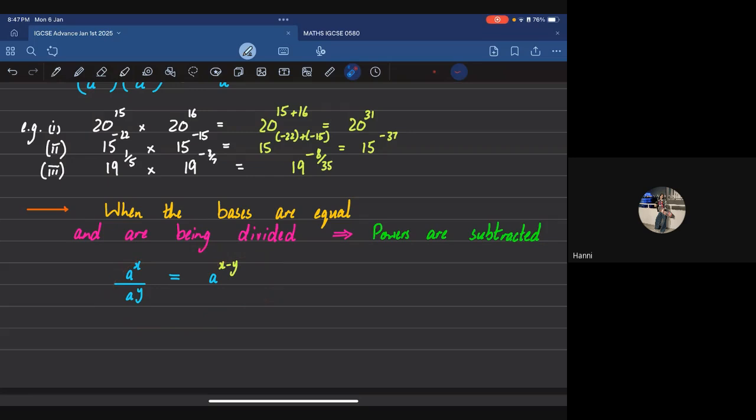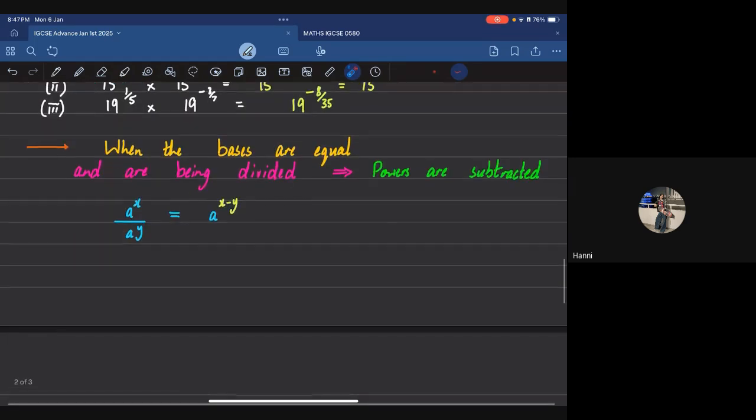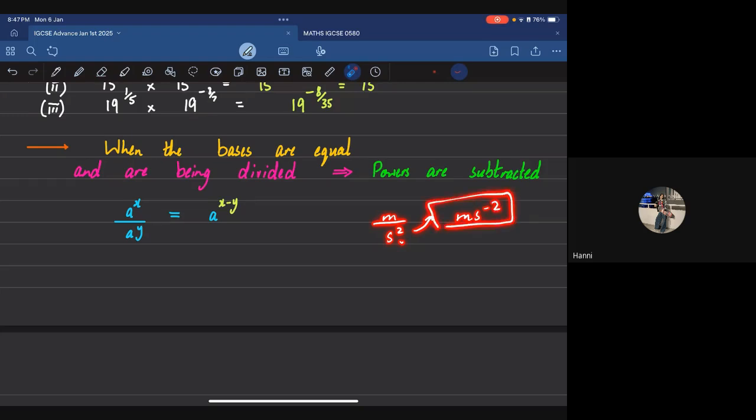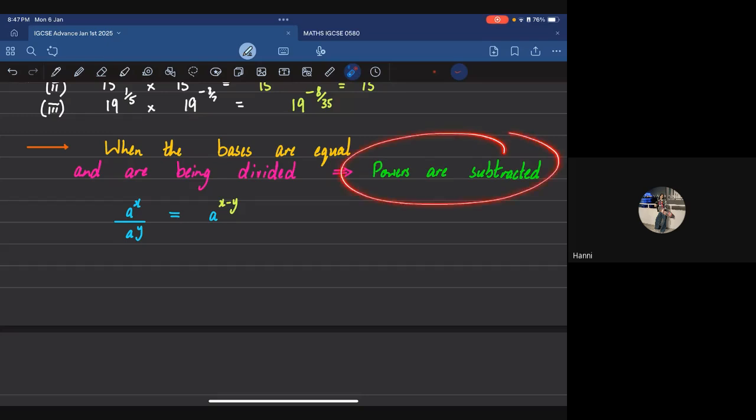Almost all of you are going to be taking physics. So whenever we say meter per second squared for acceleration, and then we write it as m s to the power minus 2, that is because you were dividing, and when you took it up, the sign became minus. Why? Because if the bases are the same, your powers are subtracted if the bases are equal and are being divided.